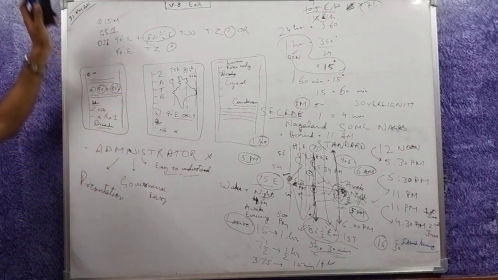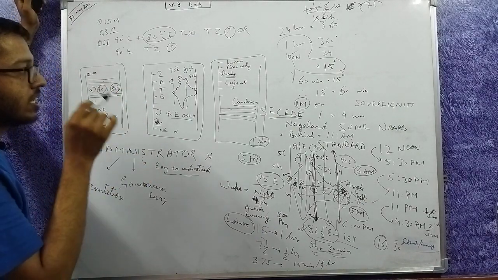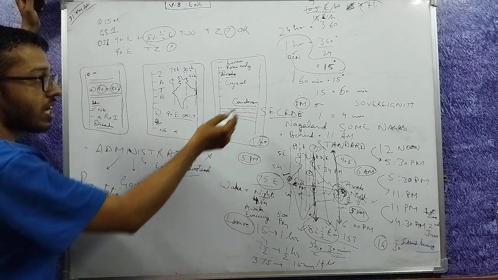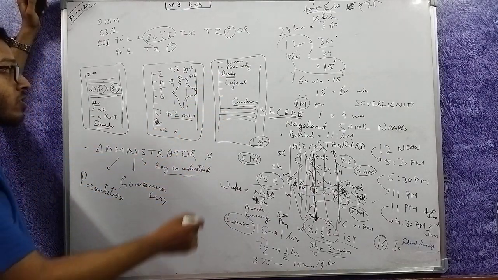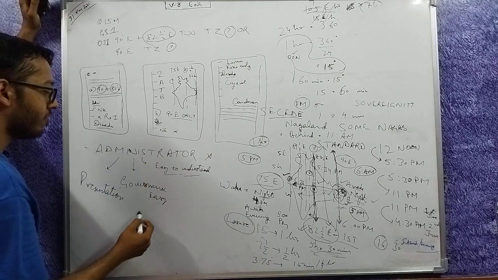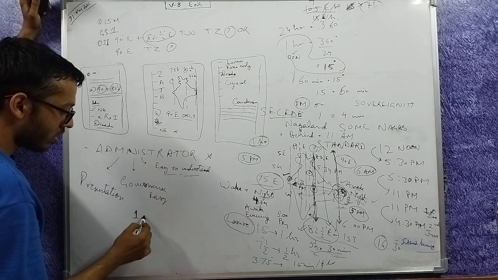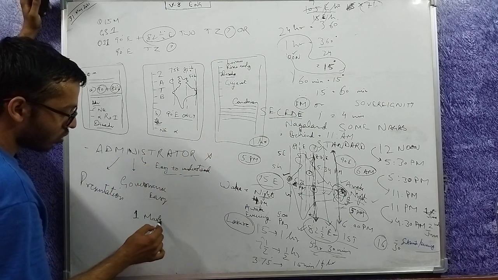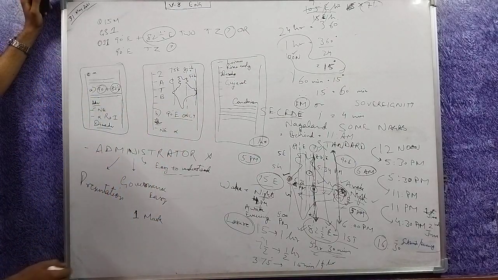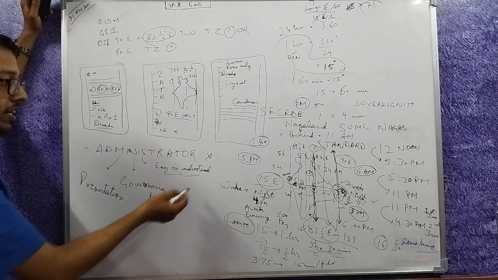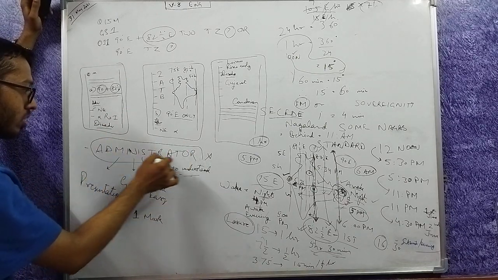And this answer will definitely get more marks despite having the same knowledge as the one in which simple text was written. So you will get approximately 1 mark more than the person who knows exactly as much as you but cannot present it like an administrator should.